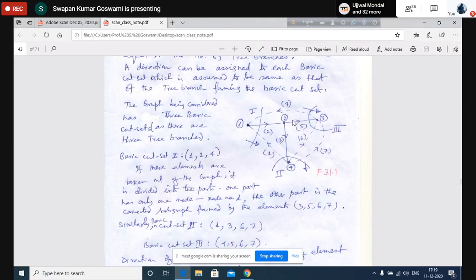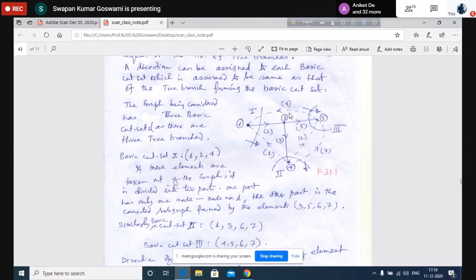This is a basic loop because in this loop, element number 4 is a link and remaining elements are tree branches. Since there is only one link and remaining elements are tree branches, that loop is a basic loop. That is how we define basic loop.